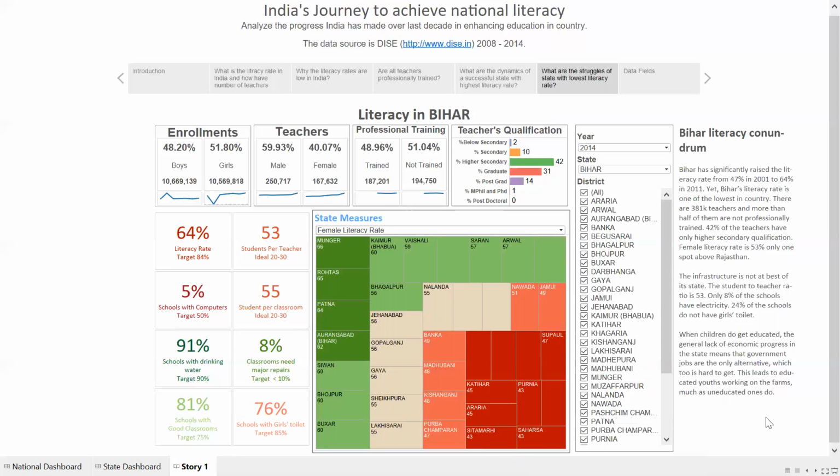So what kind of insight can you draw out of this dashboard? Can you find out if Bihar is doing well against the national KPIs? And are there any differences in performance or are they the same? Well, we can easily see that these are the KPIs which Bihar can do better, and these are the respective districts which can improve further.